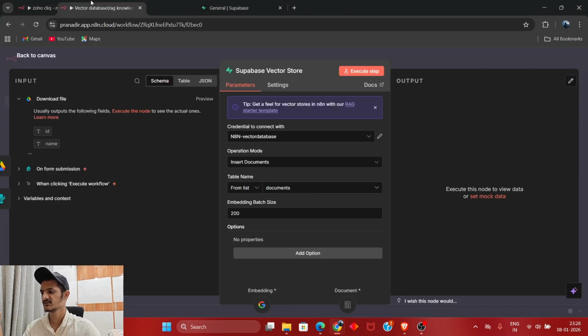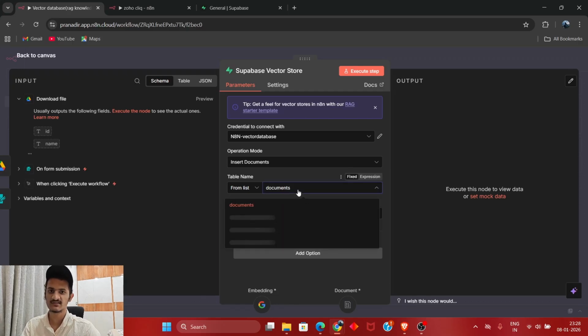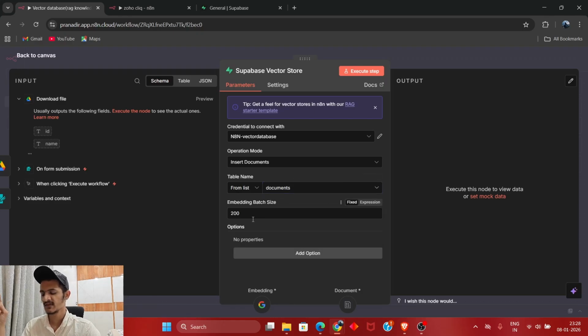create your credential. After you are done creating your credential, you need to select your operation mode, which in our case is insert the document, because we are going to embed it into a knowledge base, right? So after that, you need to select in which table you want the embedded data to be inserted into. Here you need to select that table. Here you need to select the embedding batch, which can be technical, but leaving it at a default 200 is pretty all right in my opinion.